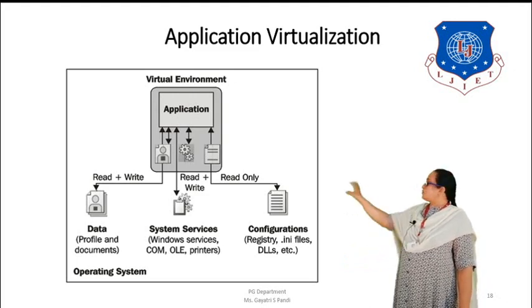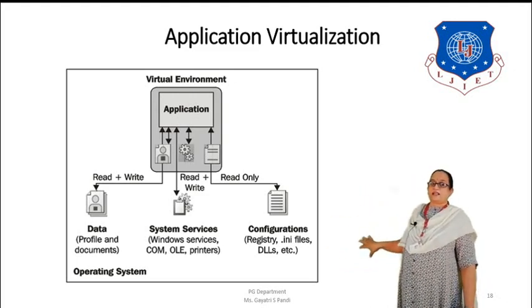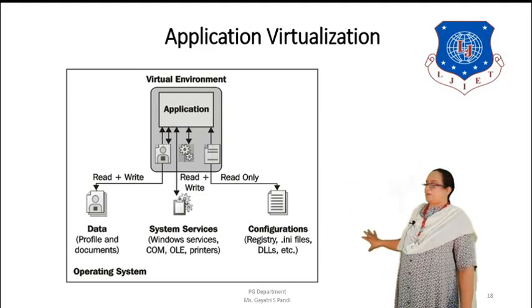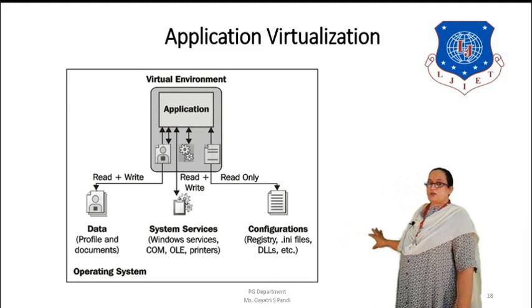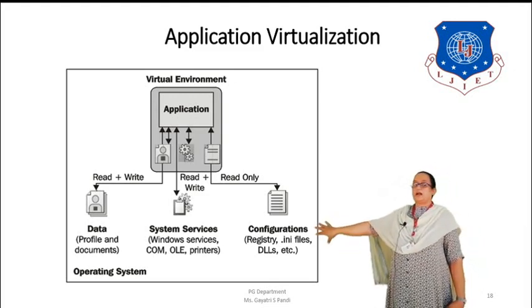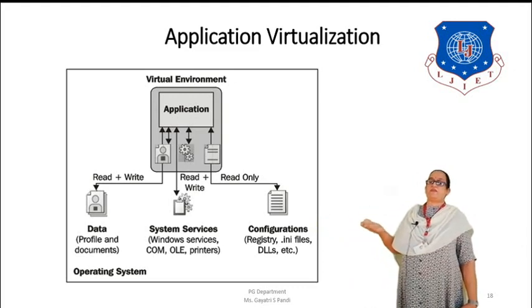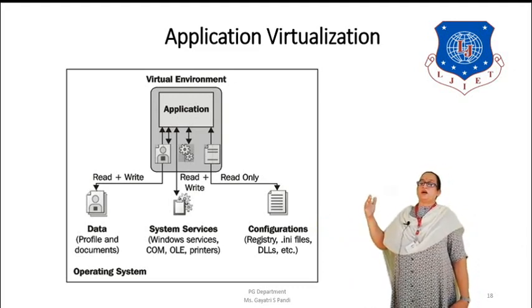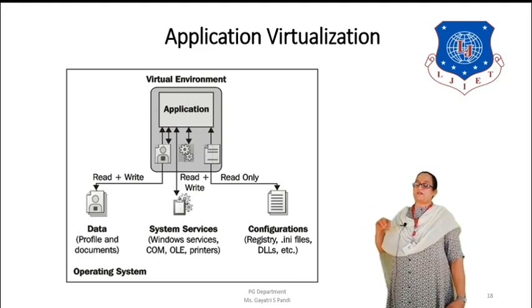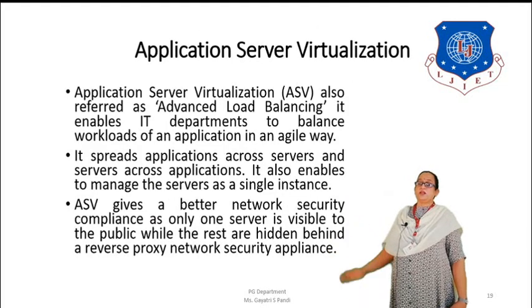So the applications do not make changes to the registry, they directly interact, they can perform read-write operations with the different data that is available. The dynamic data libraries are also available on this side, and you have the other system services and the data. So it's like, for example, you can have Windows 2007 and Windows 2010 working together. So Windows 2000 will extract its data without making any change to Windows 2010 or Microsoft 2010. So this is application server virtualization.